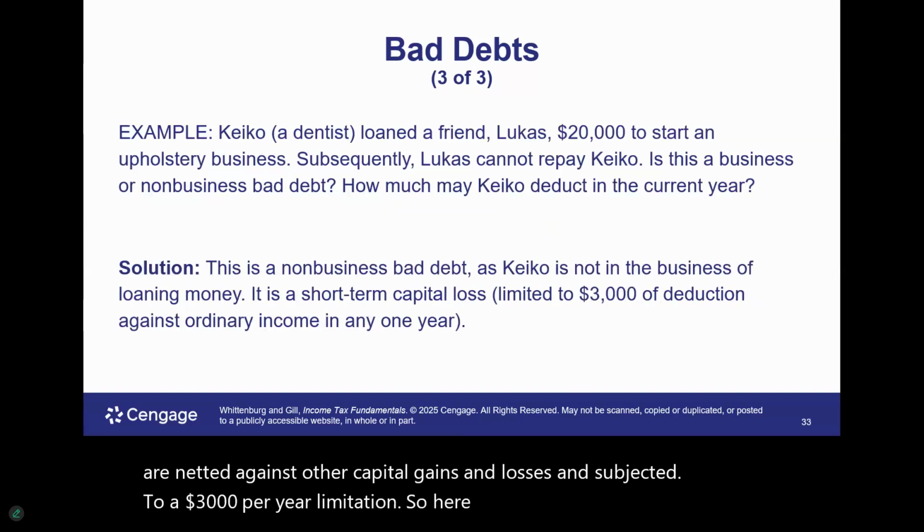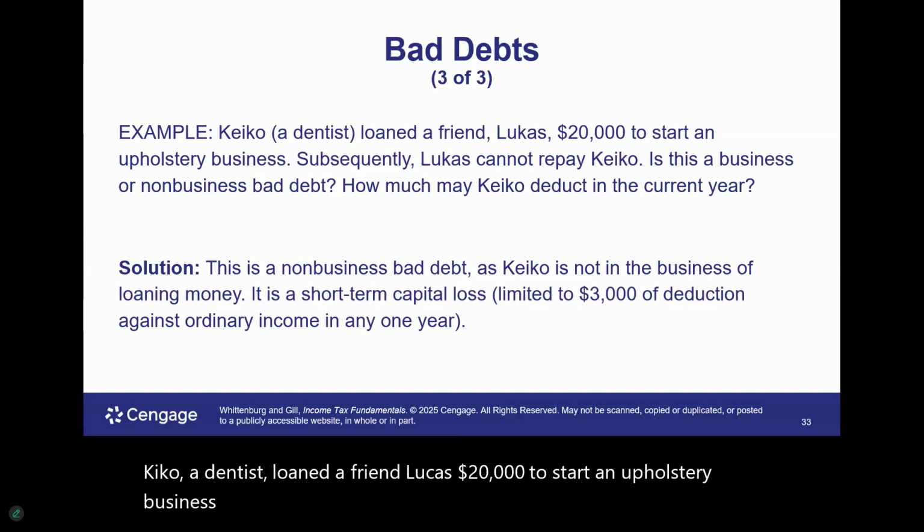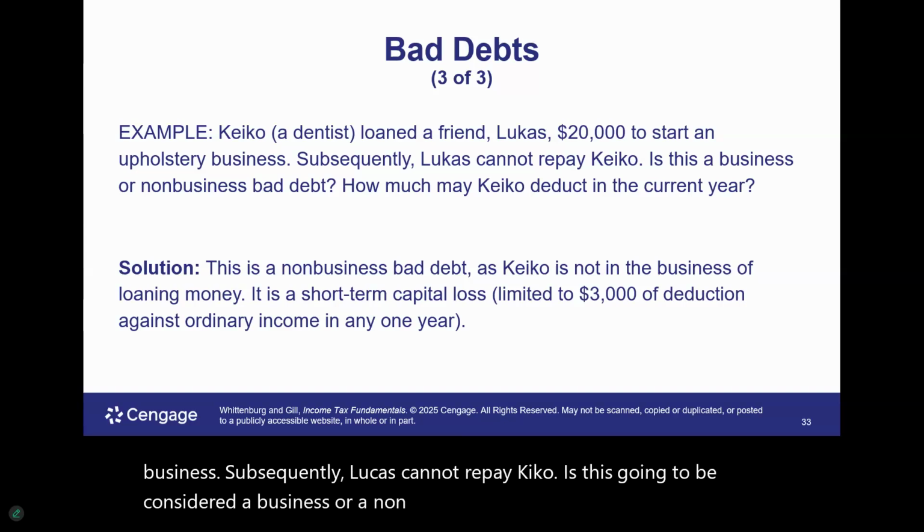So here we have this example. We have Kiko, a dentist, who loaned a friend, Lucas, $20,000 to start an upholstery business. Subsequently, Lucas cannot repay Kiko. Is this going to be considered a business or a non-business bad debt? And how much can Kiko deduct in the current year?